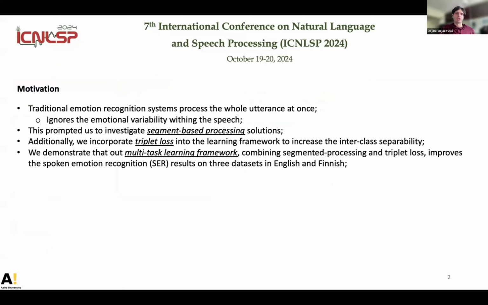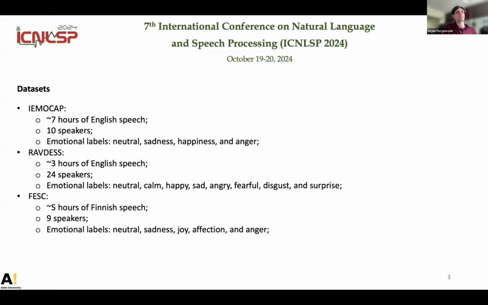So yeah, traditional emotion recognition systems process the whole utterance at once, ignoring the emotional variability that can occur during the speech. So this prompted us to investigate segment-based processing solutions. And additionally, we incorporate a triplet loss into the learning framework to increase the interclass separability. So to this end, we demonstrate that our multitask learning framework, which combines together the segment-based processing and triplet loss, improves the spoken emotion recognition result on 3 datasets, 2 in English and 1 in Finnish.